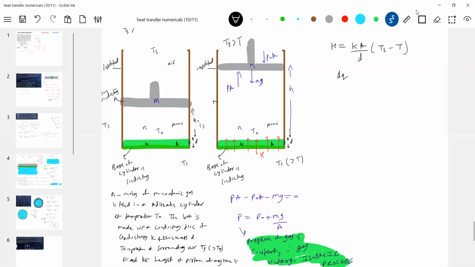We'll write again the same idea, dQ by dt. dQ: it absorbs heat, and what process? Isobaric process. So therefore any changes will be n Cp dT.